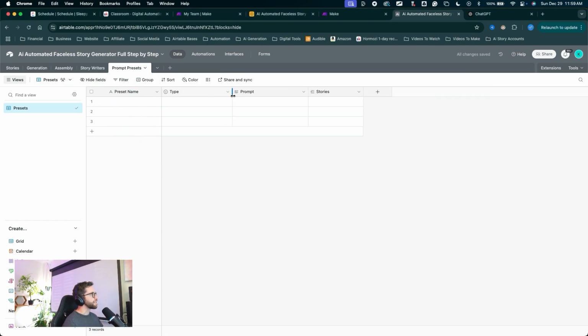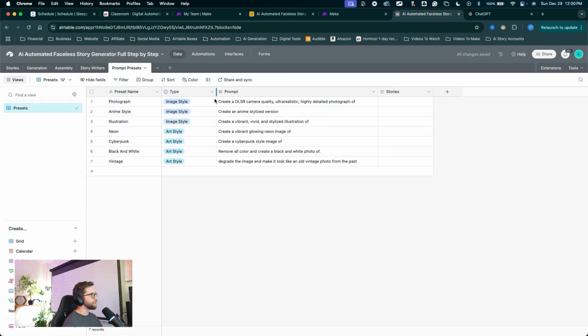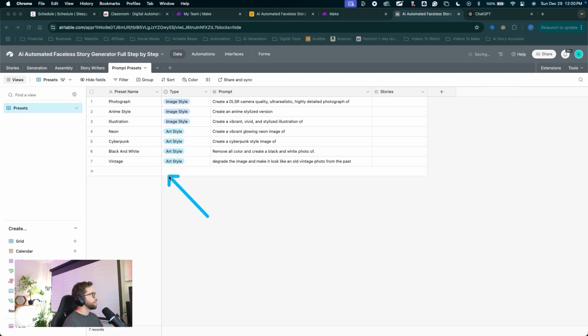For these prompt presets, you can copy and paste what I have in here. Pretty simple to come up with your own presets, but I will just paste in these here, and you can get the idea of what is required in this table. We're going to have a preset name that is just for your reference, and then the preset prompt, and you can come up with your own simple preset prompts here. Just as an example, my photograph preset I've labeled the image style. I can label it image for the image style and label these art style, however you want to label these.